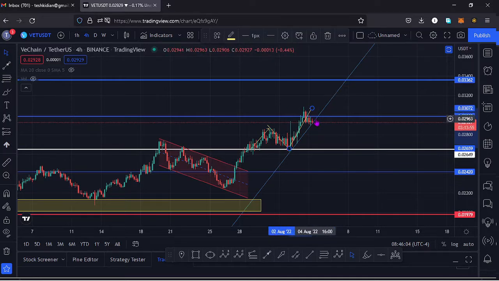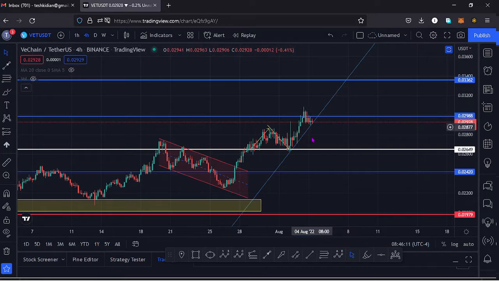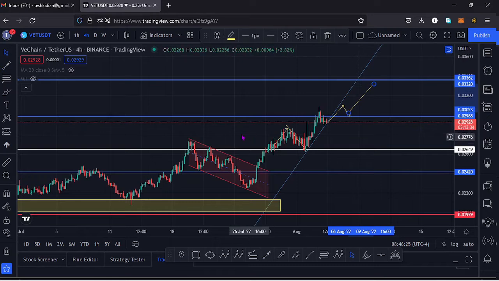And after seeing a successful retest of that area, we continued pushing to the upper side, and now we are trading near a key area of resistance, which brings me to the scenarios that I expect to play out on this chart. It's possible that we might manage to break above that key area of resistance, also have a successful retest, and once we see a successful retest of that area, then we can continue pushing to the upper side and even unlock higher prices.